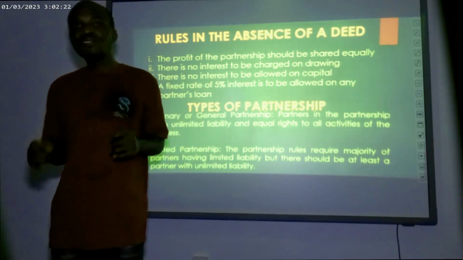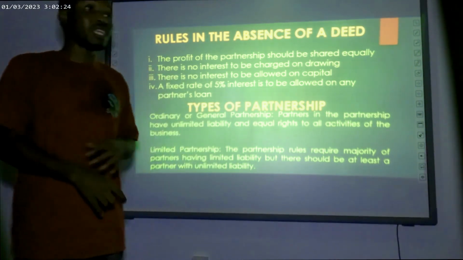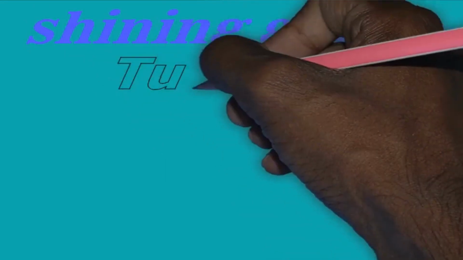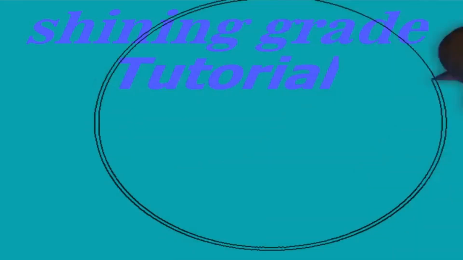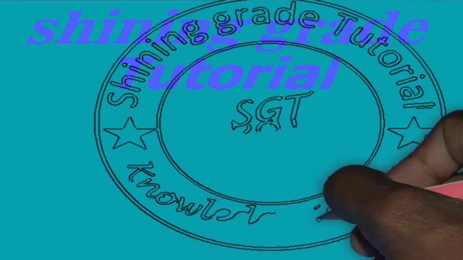For instance, if the business comes to an end today and it requires a lot of money to pay off the debt, partners will be required to bring in their personal wealth, their personal property. They will have to pay the debt. That is just the overall idea of the ordinary or general partnership.